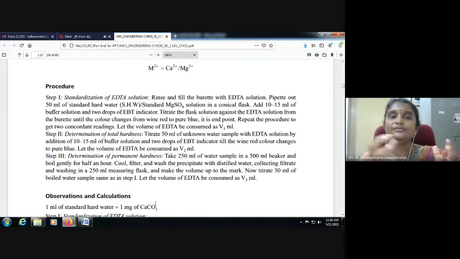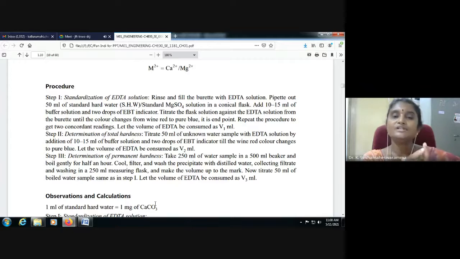After that, pipette out 50 ml, or 100 ml depending on what we are taking, of standard hard water solution or standard magnesium sulfate solution into a conical flask. Add 10 to 15 ml of buffer solution and 2 drops of EBT indicator. Then titrate the flask solution against the EDTA solution from the burette until the color changes from wine red to purple.